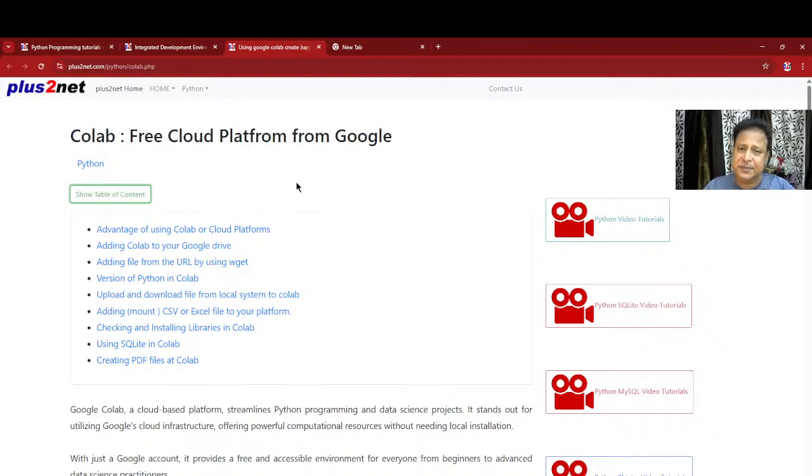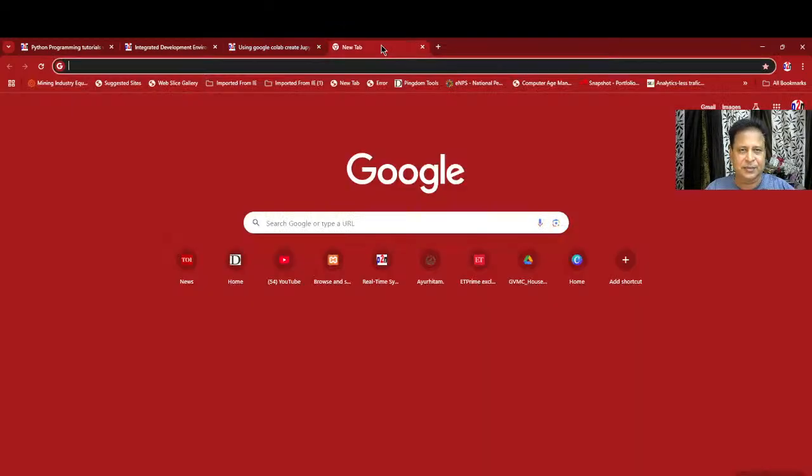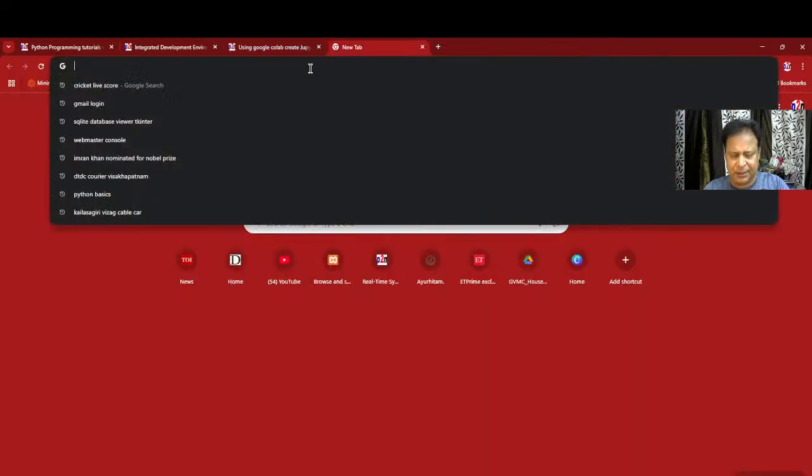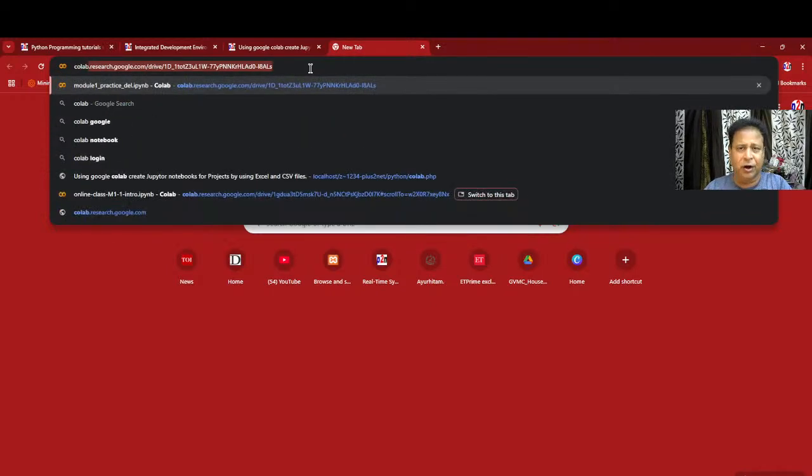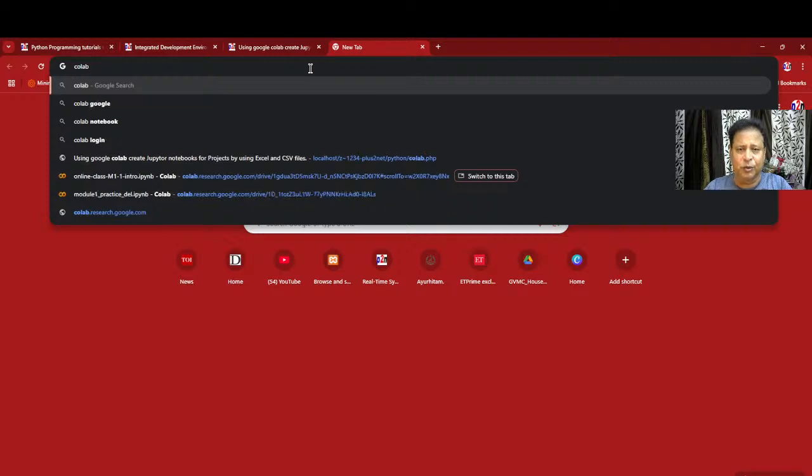Sorry, you must have seen also that earlier we have worked in Visual Studio Code. That's also a good platform to work with. Now let's go to Colab once. You can just go to Google and search for Colab. You need not type the entire thing. I am just showing you how to enter Colab.